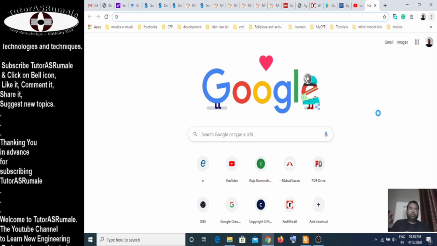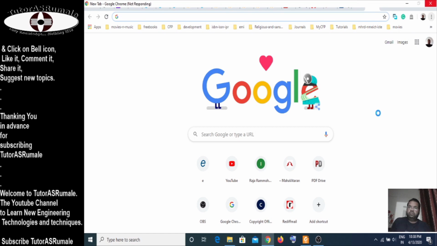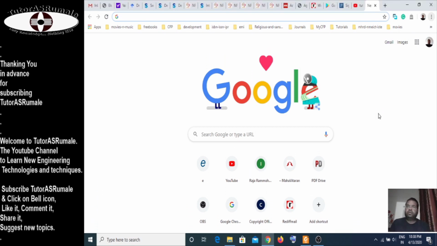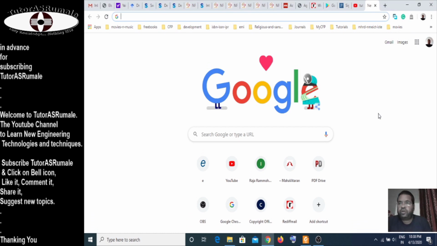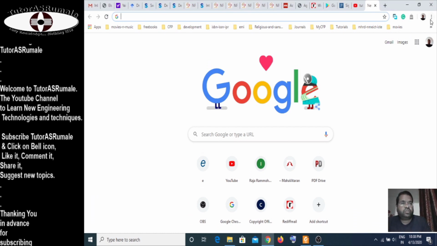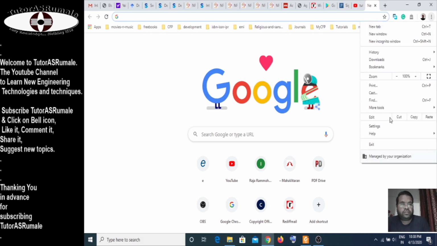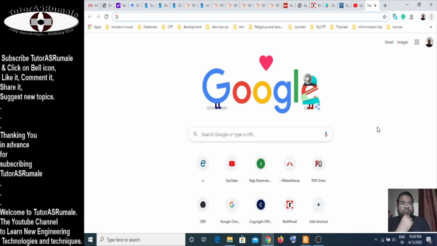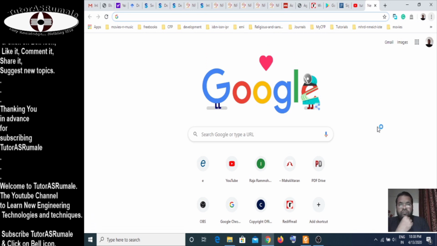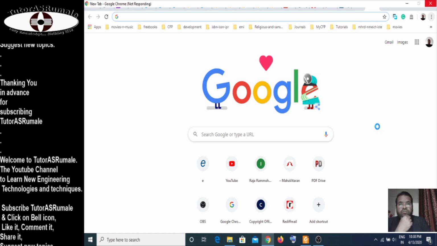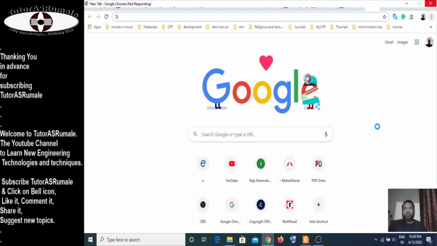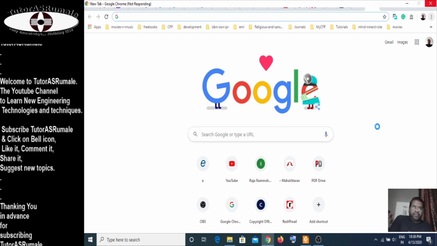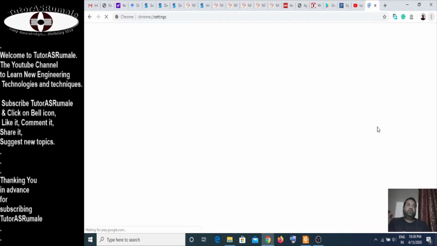If you are on Google Chrome, just go to its settings. I updated my Google browser just a few minutes before, so I'm not going to update it right now, but I'm just going to show you how to update it.